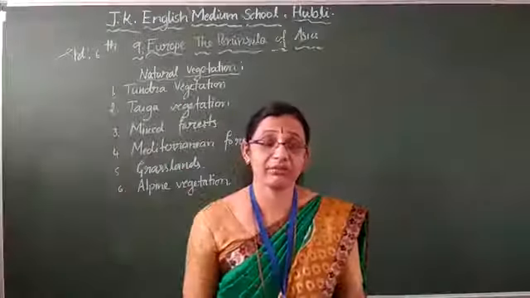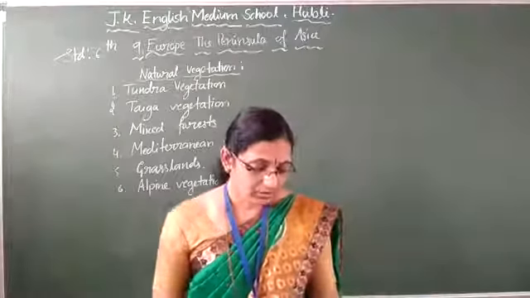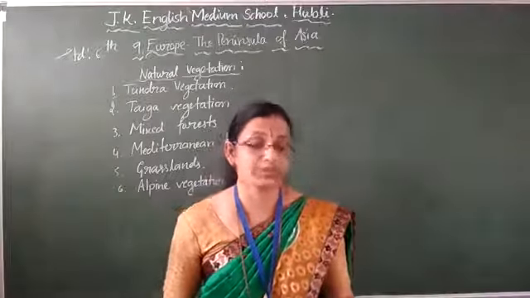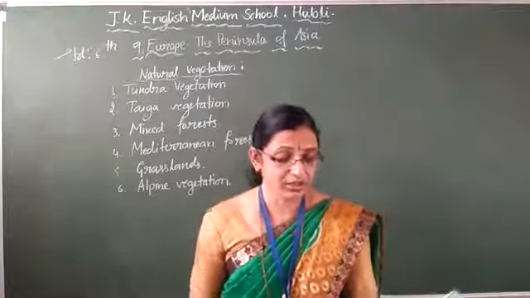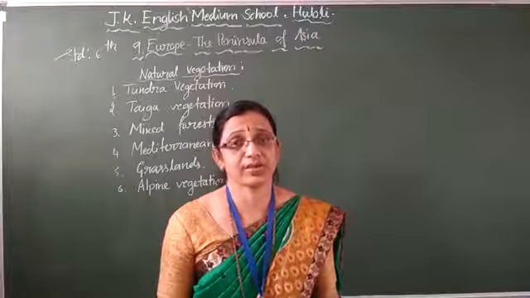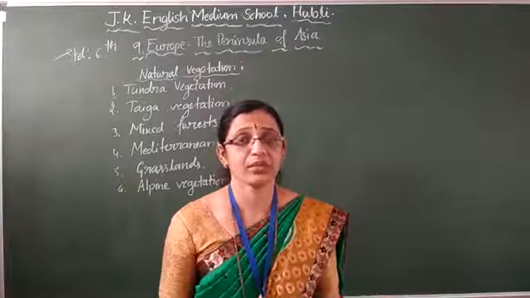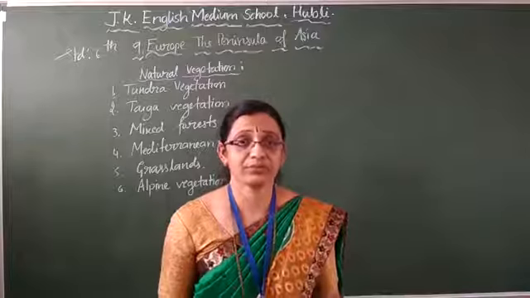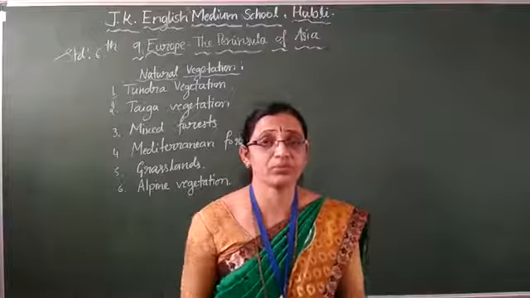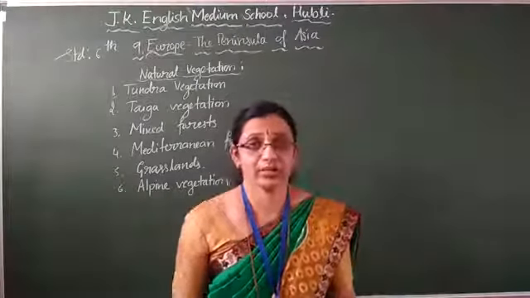These are evergreen forests, children. Where do we get this taiga or coniferous forest? In Norway, Sweden, Finland. There we get the coniferous forest. Cone-shaped trees will be there, and the leaves of those trees are like needles, with sharp edges. That we get.